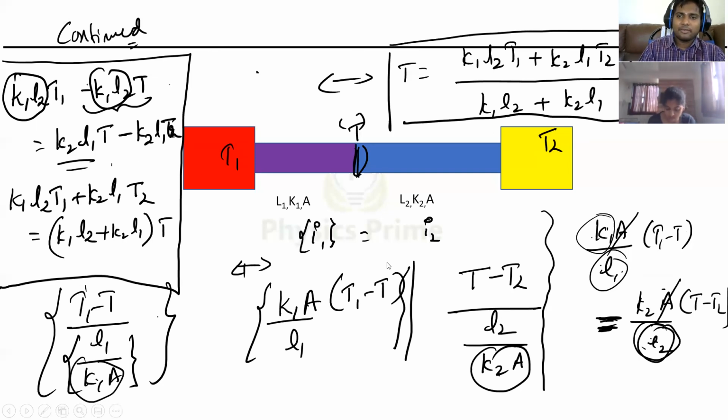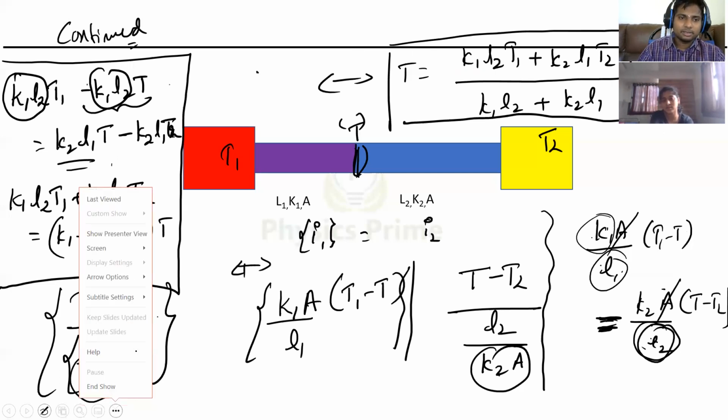So you got it. It is simple equating and simplifying. I hope you have enjoyed this class, and we'll come back to the other part of thermal conduction, and then we'll go to convection and radiation in the next class. Okay. Thank you. I hope you have understood everything. Thank you very much.